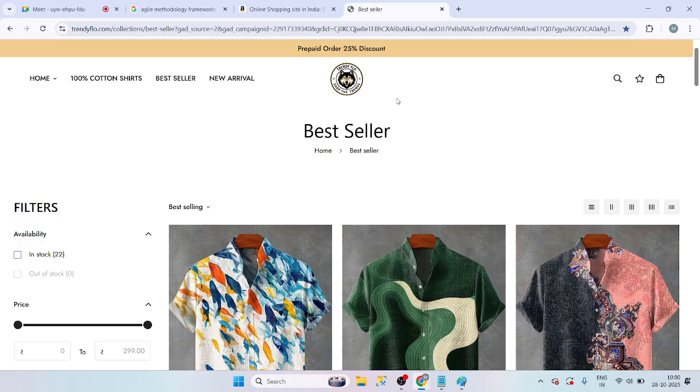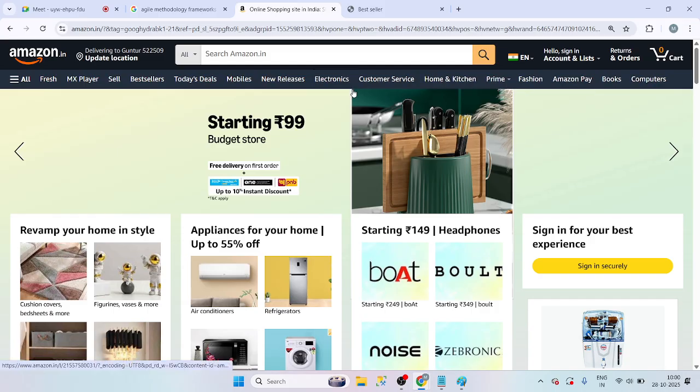To develop this, do you require a large number of people? No, not required. So to develop Amazon, how many members do you require? The number is maybe thousands, with multiple teams, for different categories of products.